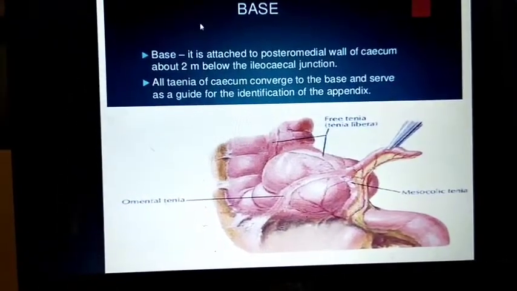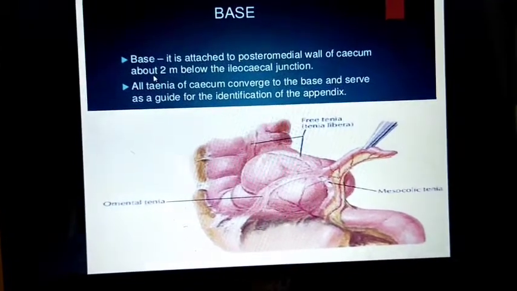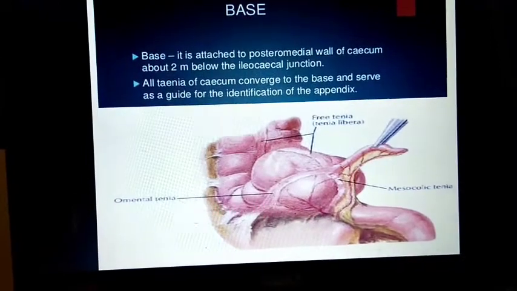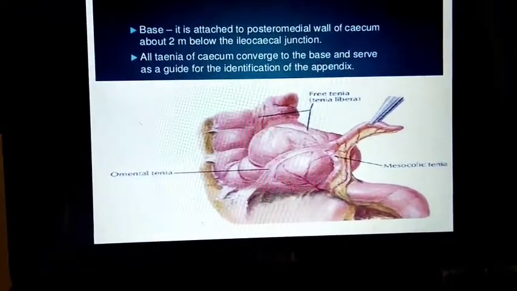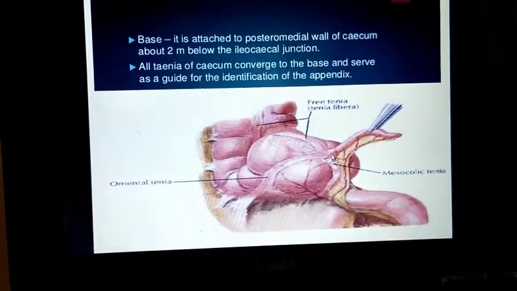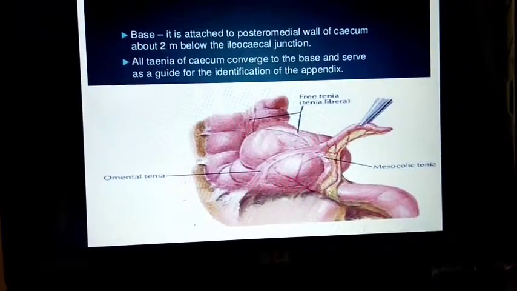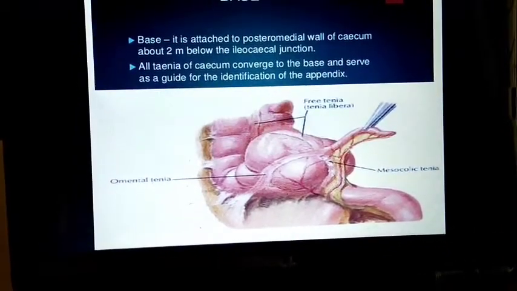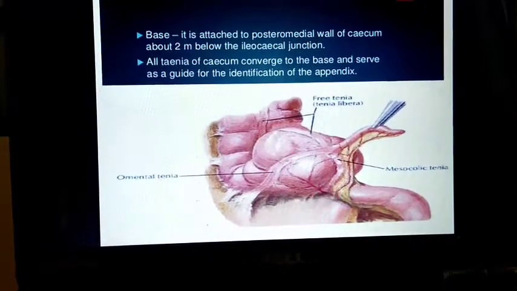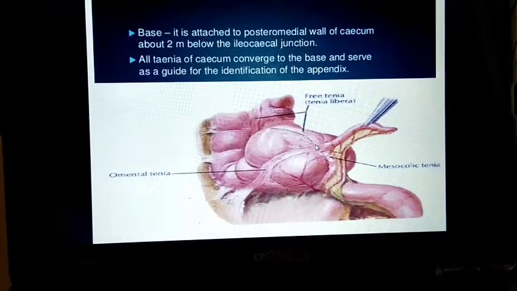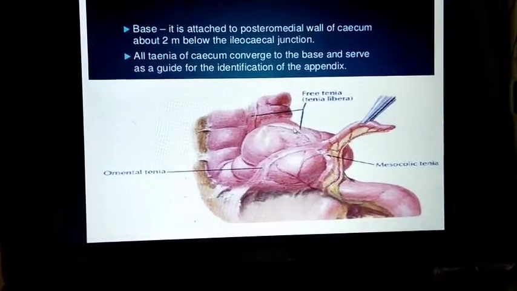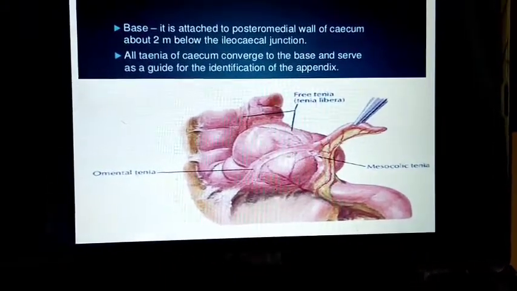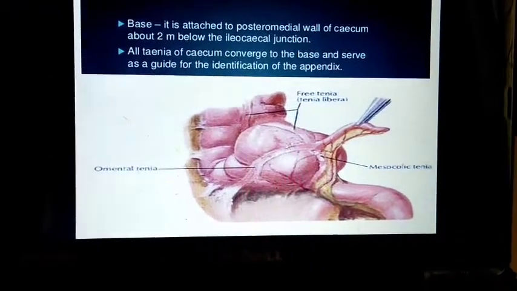Now we can go for the base. The base is attached to the posterior medial wall of the cecum, about 2 cm below the ileocecal junction. You can see here, this is the base of the appendix, and this is the ileocecal junction. From here to the base of the appendix, there is a 2 cm distance. And what you are seeing, these are the omental tinea, or you can say tinea coli. These are nothing but longitudinal peritoneal folds present on the cecum, because of the longitudinal muscles of the cecum.